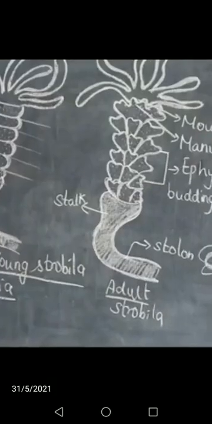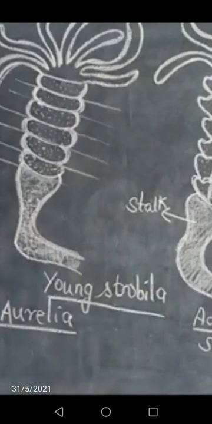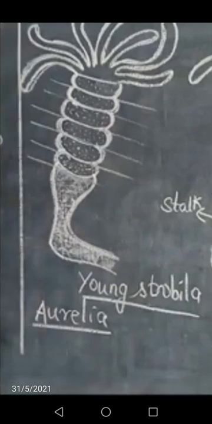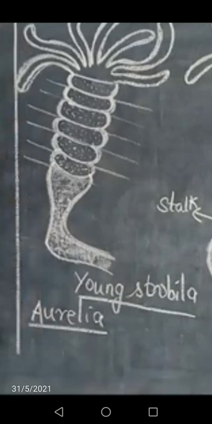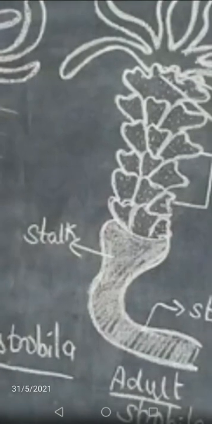I will show you another diagram of this Aurelia where you can understand easily. Here, this diagram is just drawn on the board. You can find this is the young strobila stage of Aurelia. Can you find the lines drawn in between as transverse fissions? Each line divides one individual. On the top of that strobila you can find the tentacles.